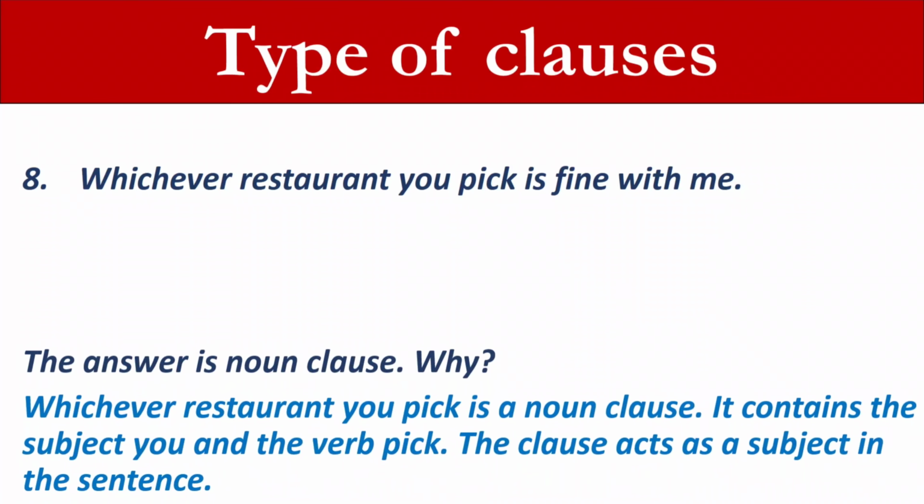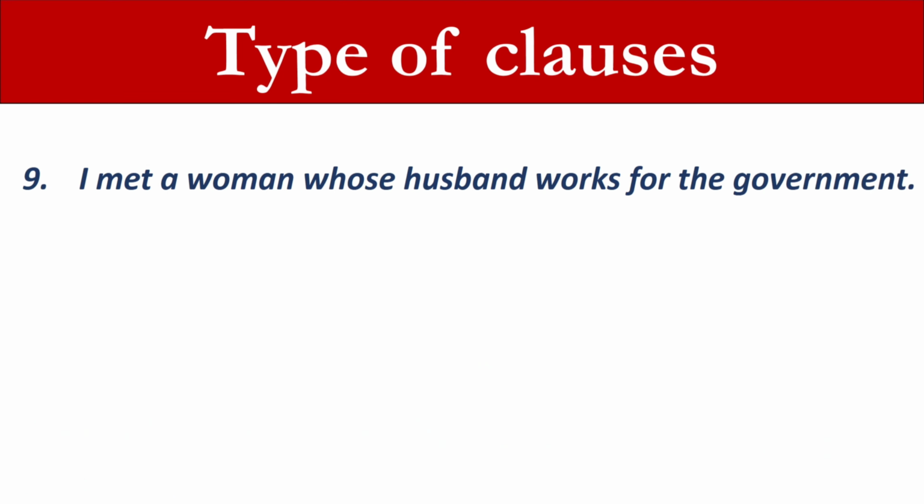The answer is noun clause. Why? Whichever restaurant you pick is a noun clause. It contains the subject you and the verb pick. The clause acts as a subject in the sentence. 9. I met a woman whose husband works for the government.